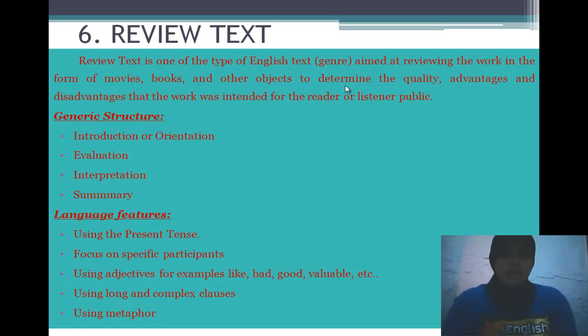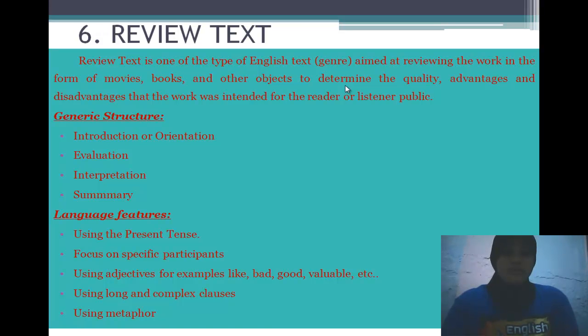Evaluation: providing a detailed description of the work or material that was reviewed, could be parts of the work or object, uniqueness and equality, but don't give too much description of the work or the objects.